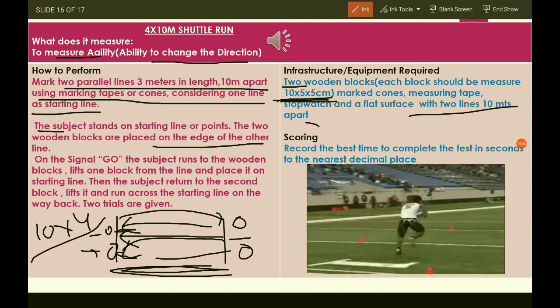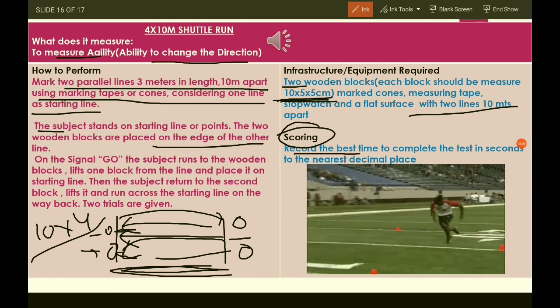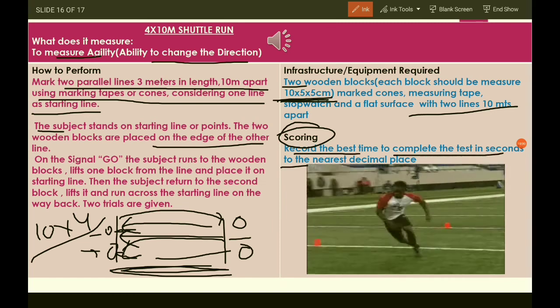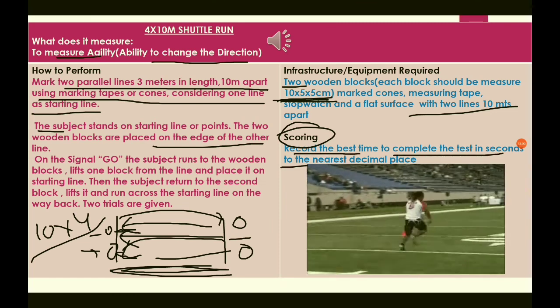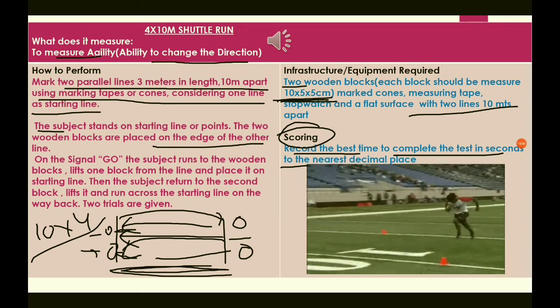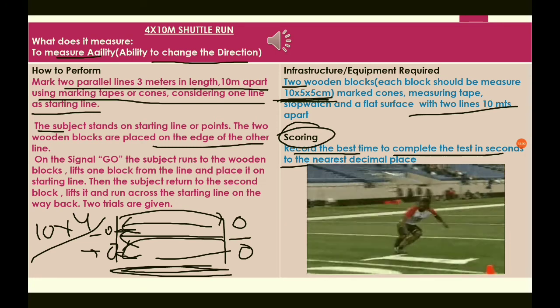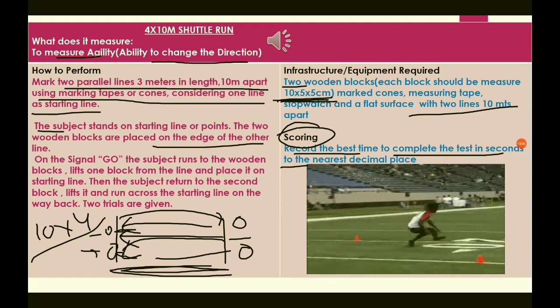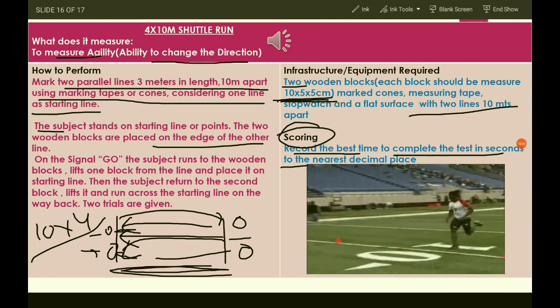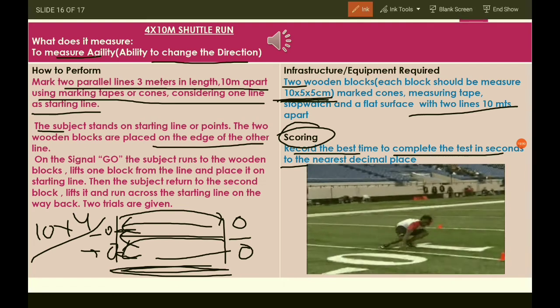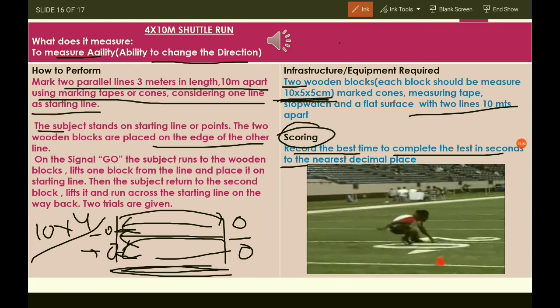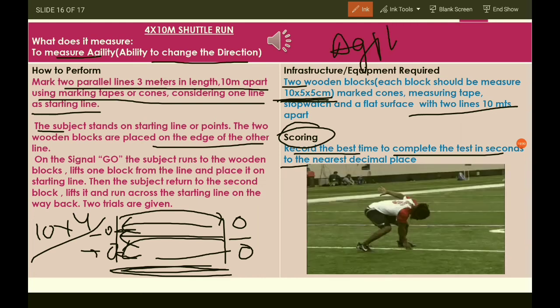So how is it scored? The score is recorded in seconds. That means the time is the score, recorded in seconds and to the decimals. So it is the best test to check the agility, and it is done in many ways. Many physical education professionals use the shuttle run to check the agility of their participants.